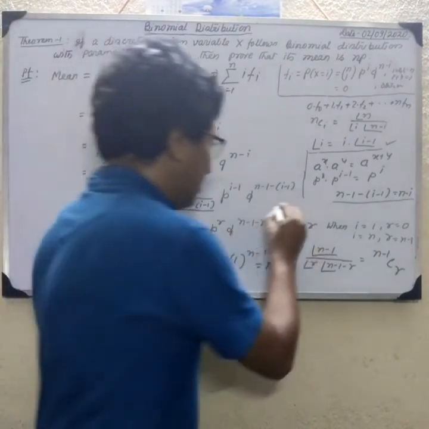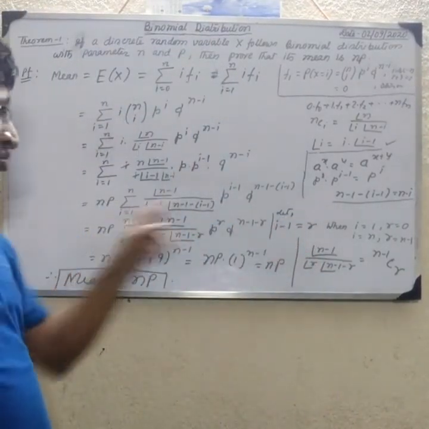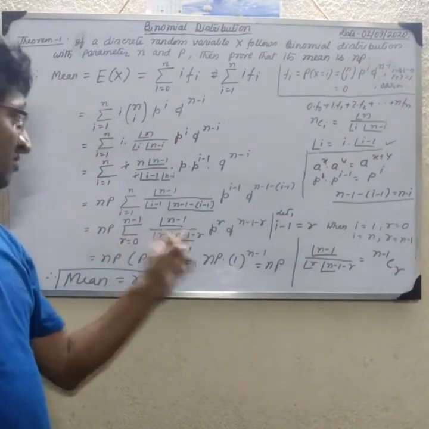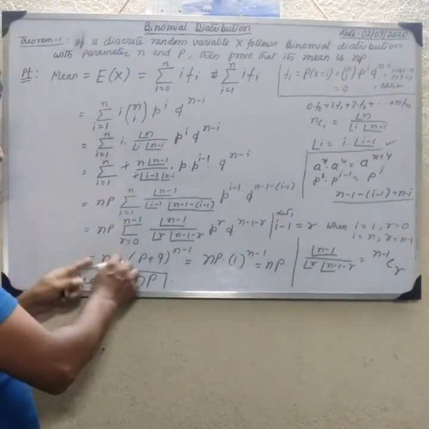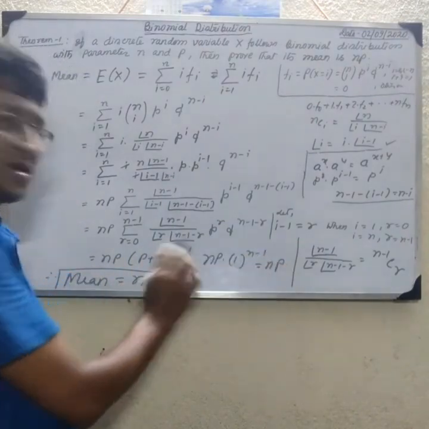Okay, when I is starting from 1, then r equal to 0, and I equal to n, then r equal to n minus 1. Similarly, np into p plus q to the power n minus 1, so np into 1, that is np.